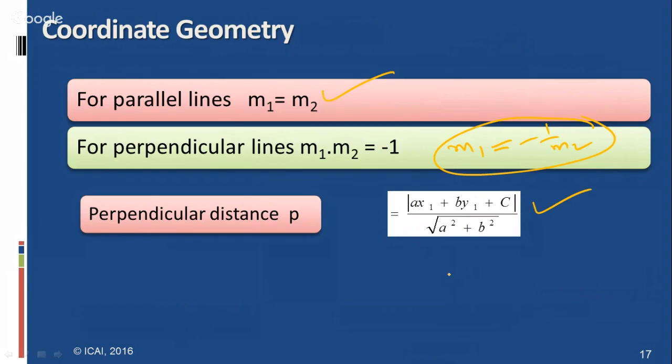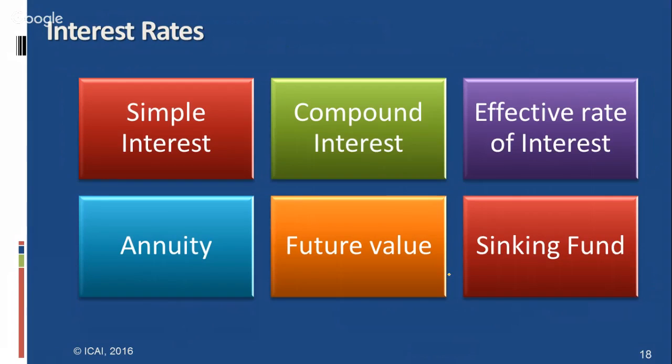Now let us come to the topic: simple interest and compound interest, effective rate of interest, annuity, and this chapter. I am directly coming to chapter 4. Just before that, I want to give a brief on the important questions in the inequalities chapter. What questions may be asked?